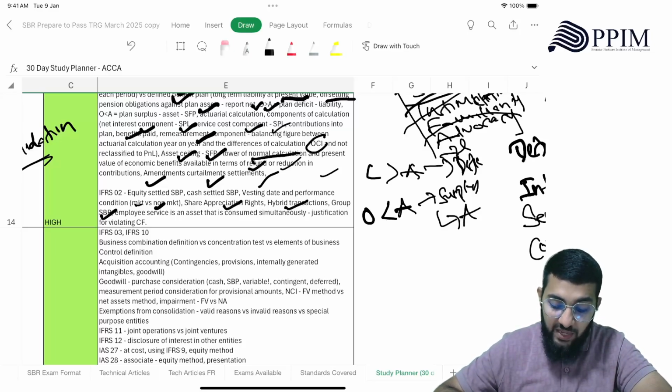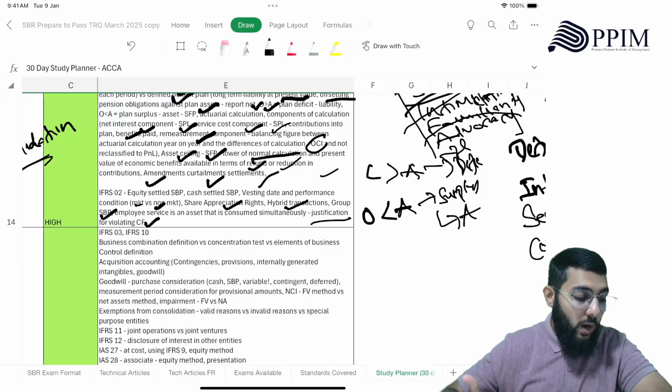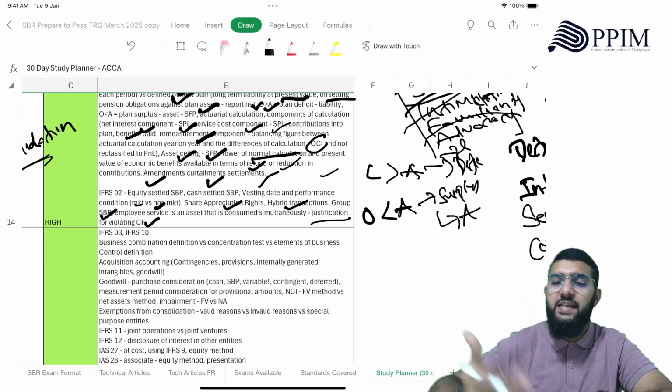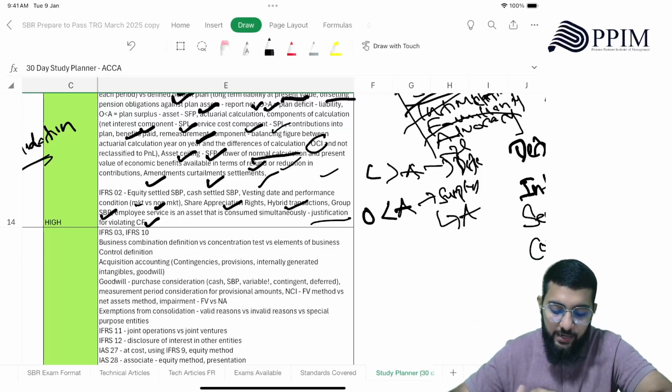Employee service being an asset that is consumed simultaneously, which is a justification for violating the conceptual framework. What is that? And I've given you some points. Now you try to understand what is that? What does that mean? Why does that happen?